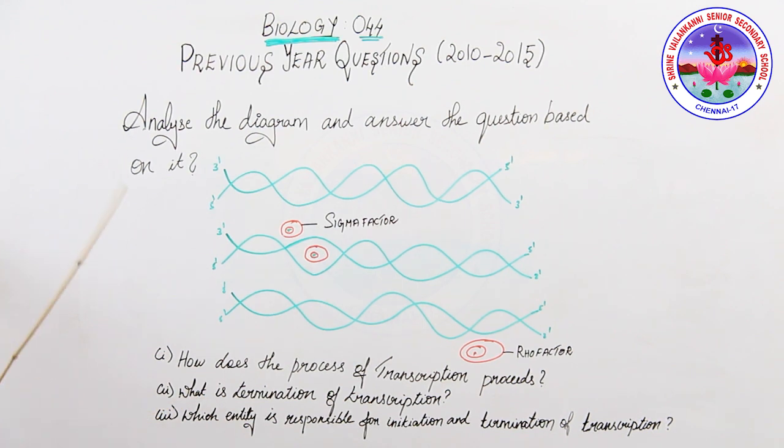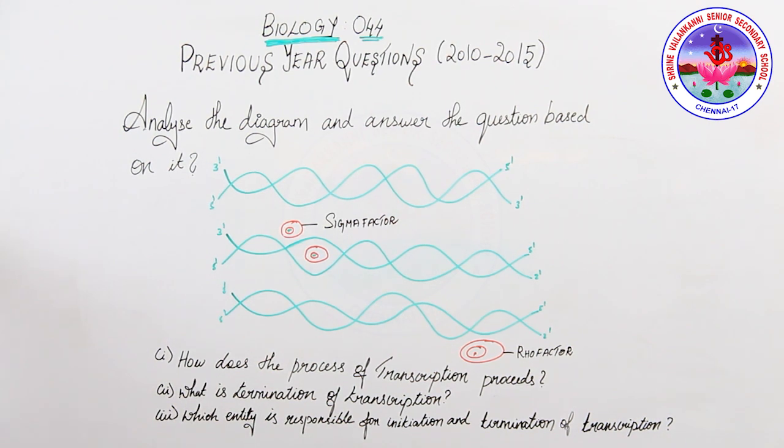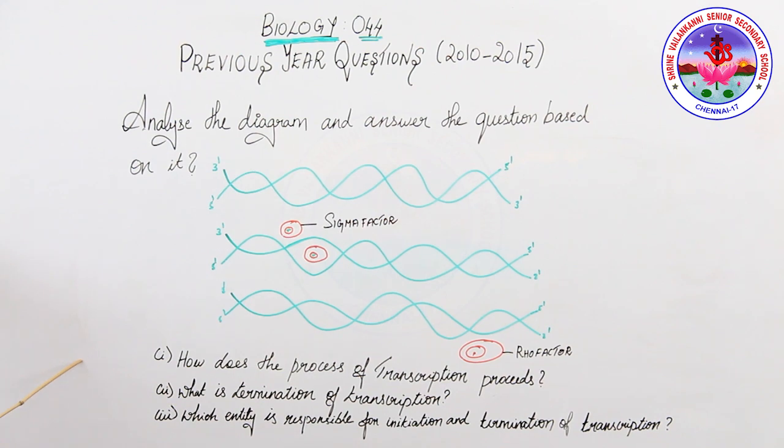Students, with the help of this diagram, here is another question. Transcription and translation can be coupled in bacteria. Justify the statement. The processes of transcription and translation occur in the same compartment. Also, translation begins much earlier, before the mRNA is fully transcribed. Hence, due to this occurrence, they can be coupled in bacteria.